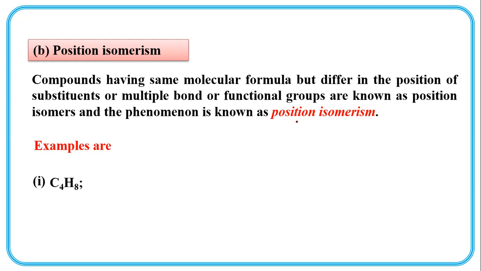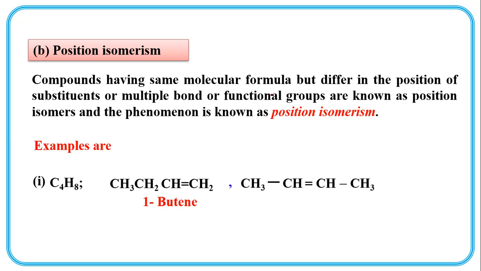For example, C4H8. CH3, CH2, CH double bond CH2. The double bond is present at the first and second carbon. 1-butene. And CH3, CH double bond CH, CH3.